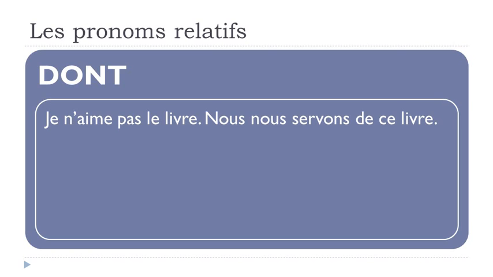Then, je n'aime pas le livre. Nous nous servons de ce livre. Okay, so aimer is to like. In that case, you've got the negative form. Je n'aime pas le livre.